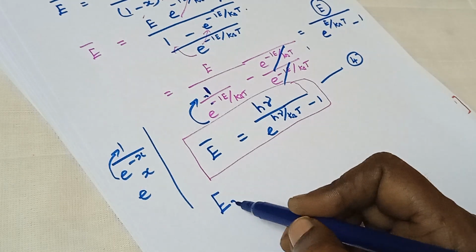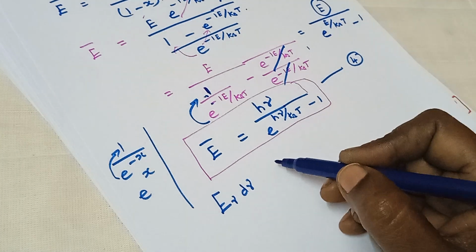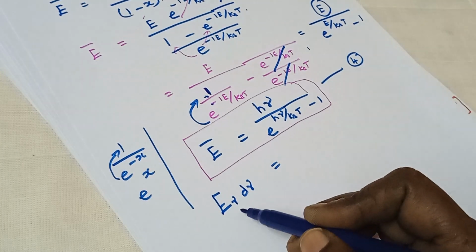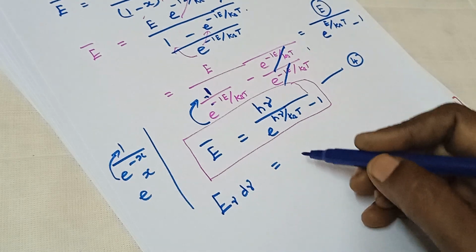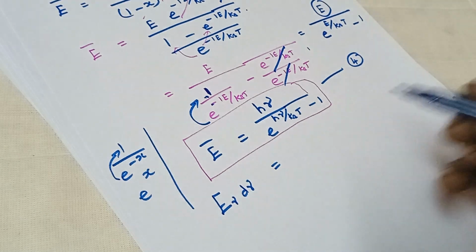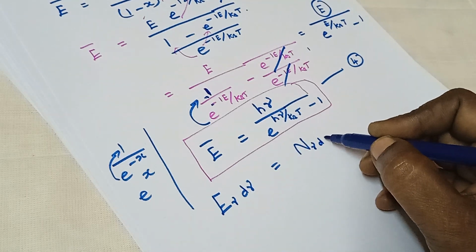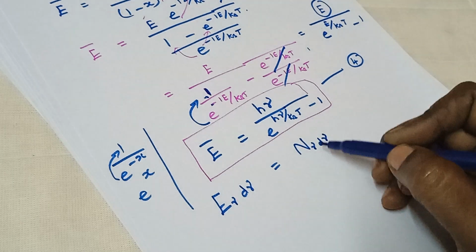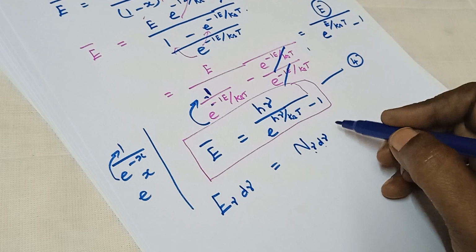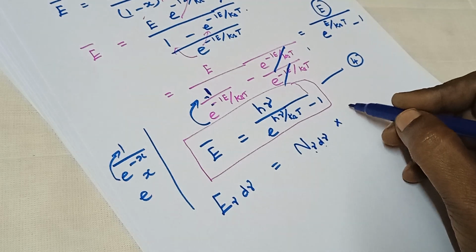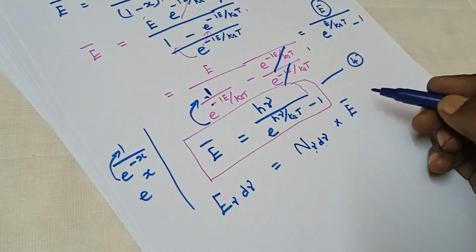Now, to find the energy density, or total energy per unit volume, this is called energy density. The number of oscillators per unit volume with the frequency range of ν and ν plus dν, into the average energy of the oscillator.